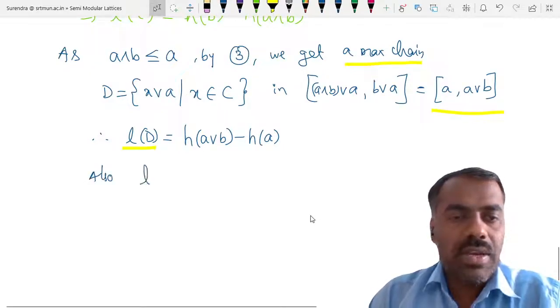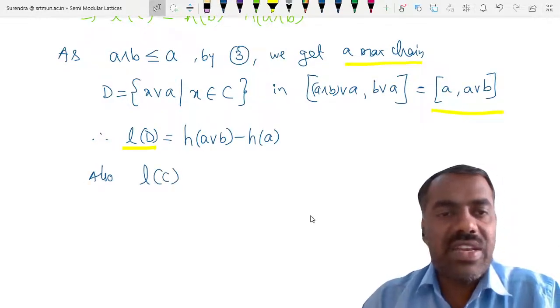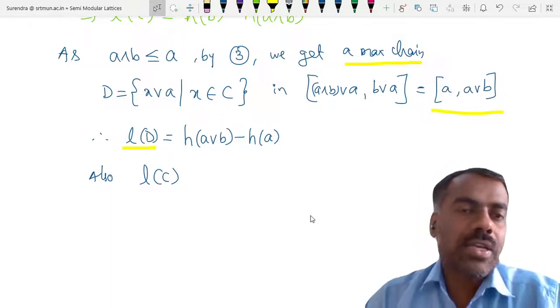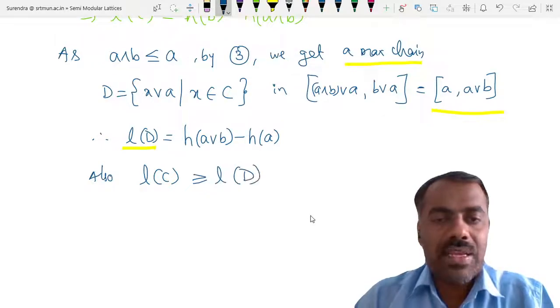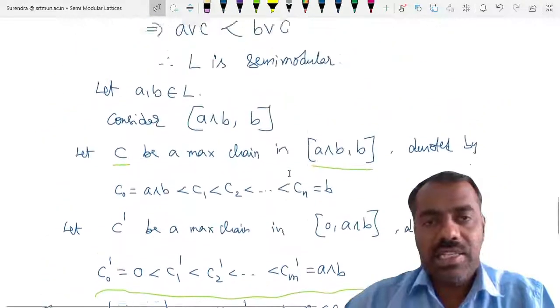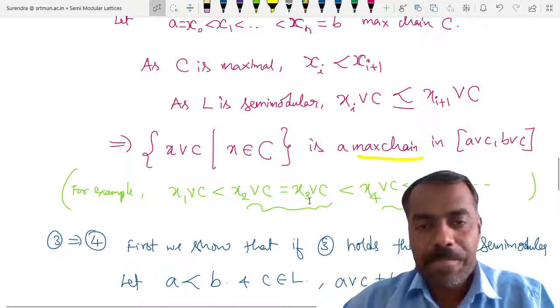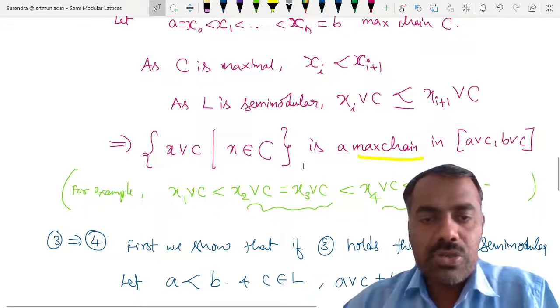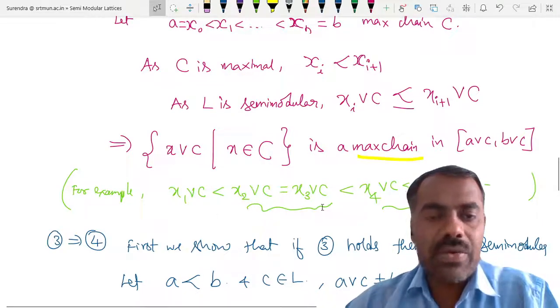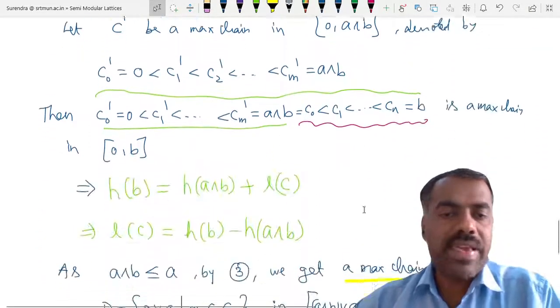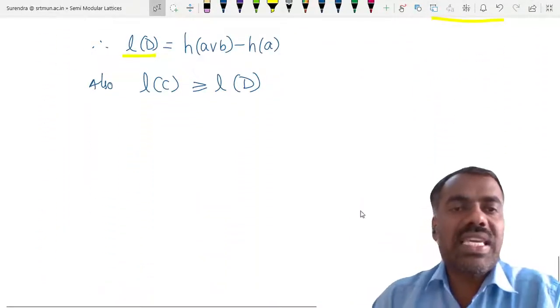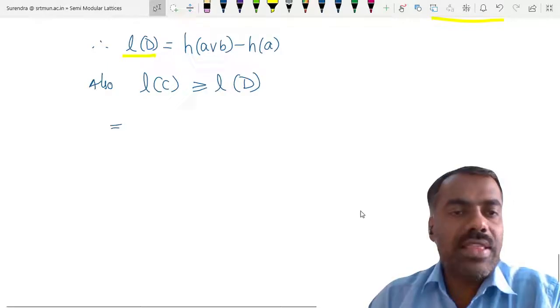Some points may be equal, so that length may decrease. Just like in the example here, obviously those two elements are equal, so the length of this chain decreases, right? Or it may be equal. So the length of C is greater than or equal to the length of D.